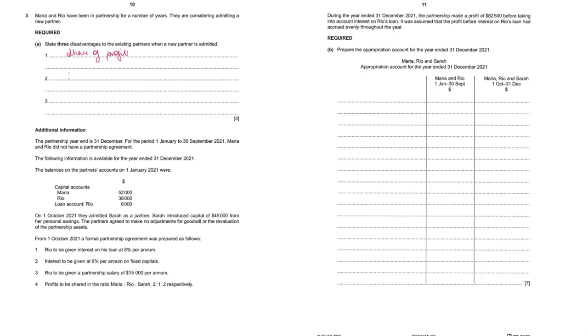Then since the number of owners in the business increases, the decision making will now be slower. So, slow decision making. As the size of the organization increases, the decision making speed reduces. And then there are also higher chances of clashes between the partners, so higher chances of disagreements among the partners.